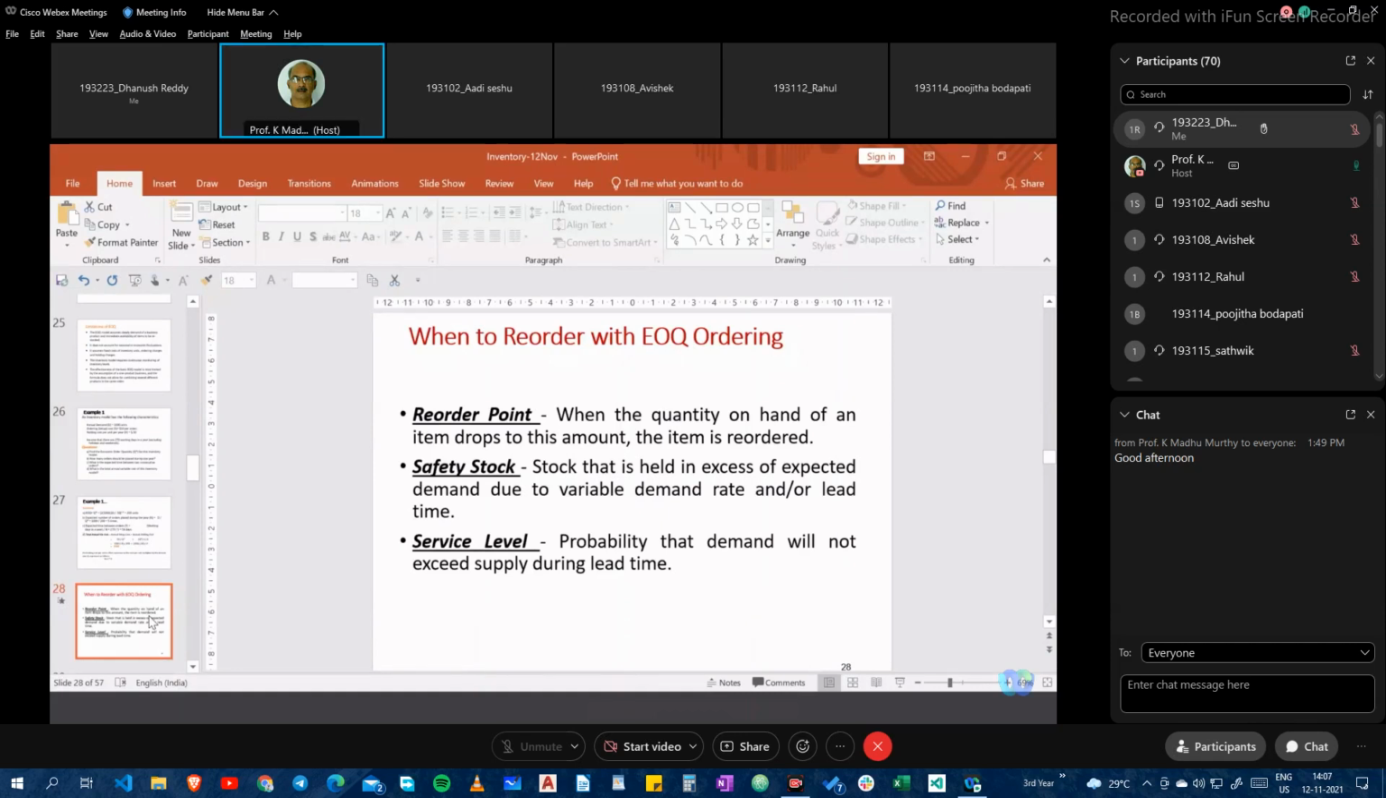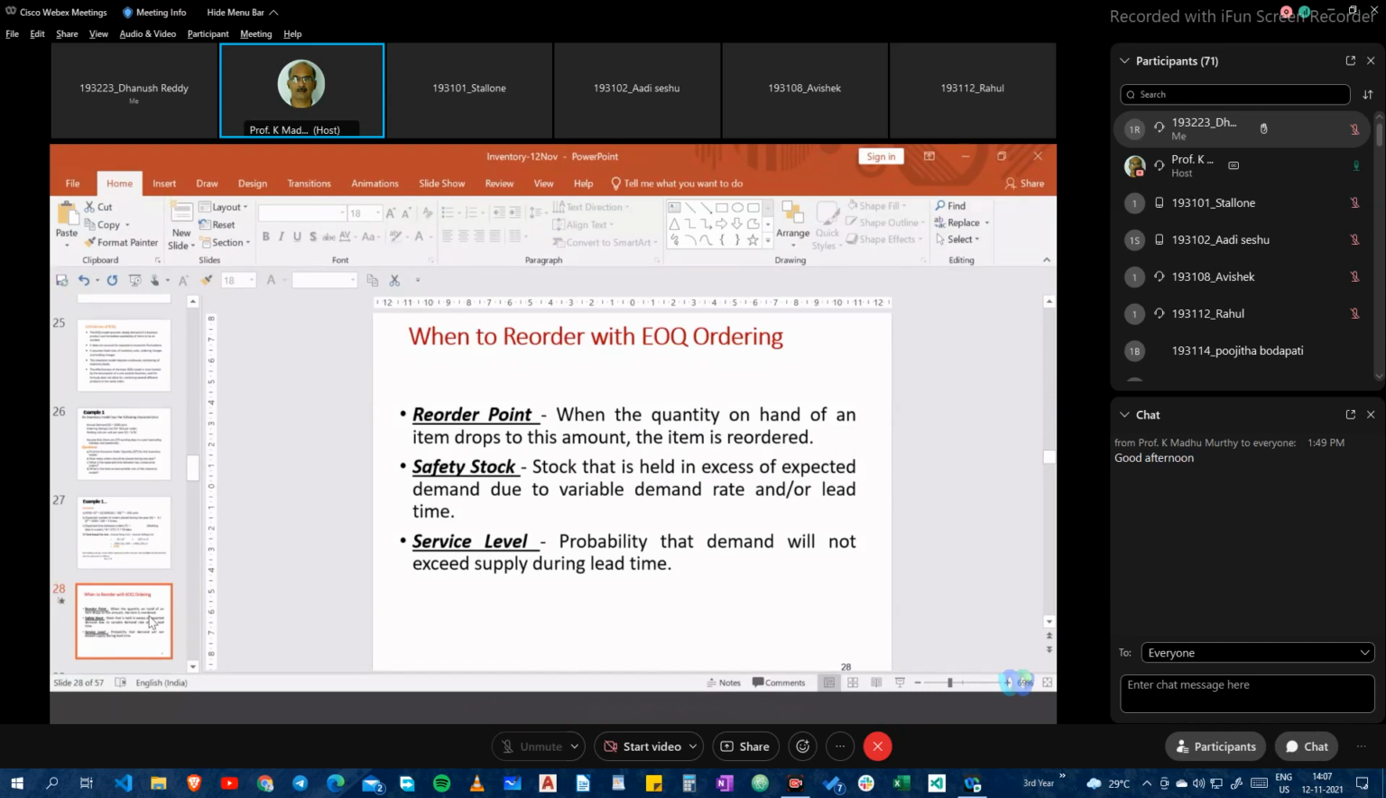The model that we have considered, the EOQ model, assumed that demand was constant and known. But in the majority of cases, the demand is not constant, and it also varies from day to day. And that gives us the scope to have some more protection from going into a position of stockouts.